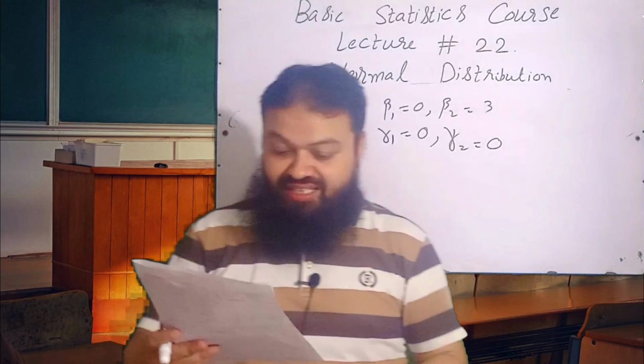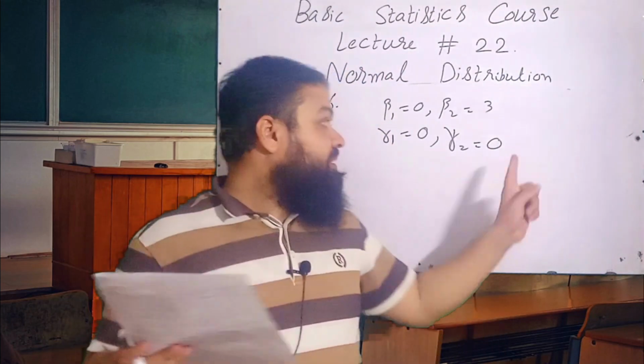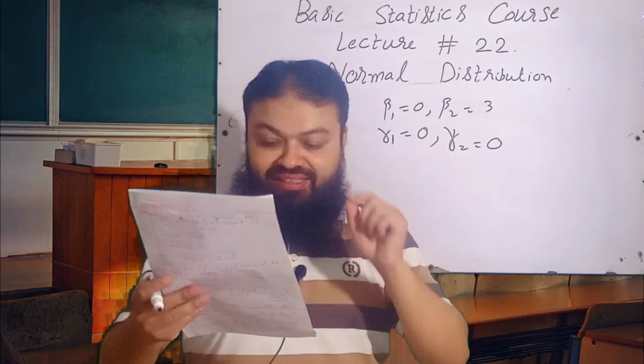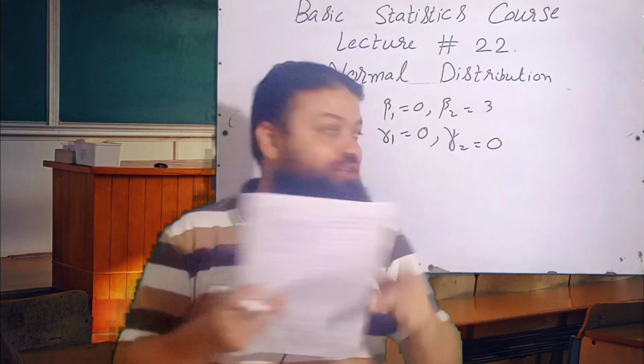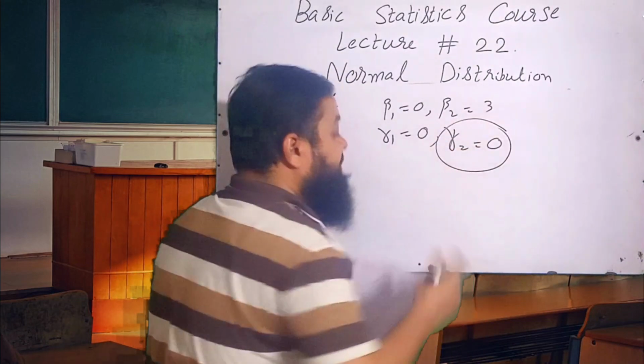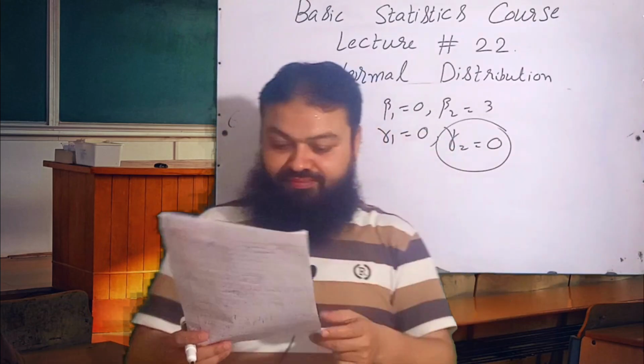Question number 17. For a mesocurtic curve, gamma 2 will be A option -1, B 1/2, C 1, D 0. That is the correct option for the normal curve. For the mesocurtic, gamma 2 is always equal to 0.